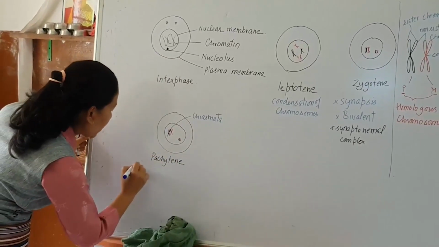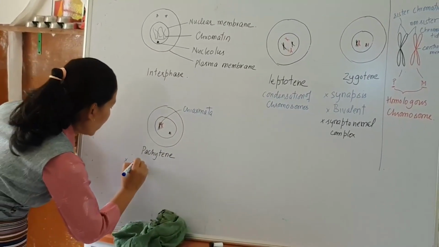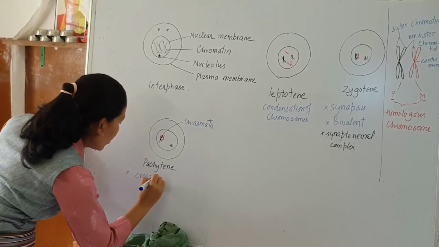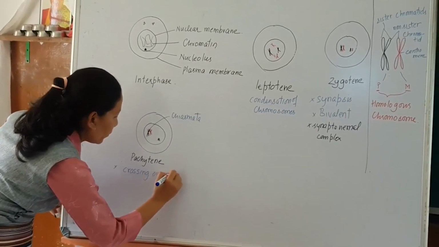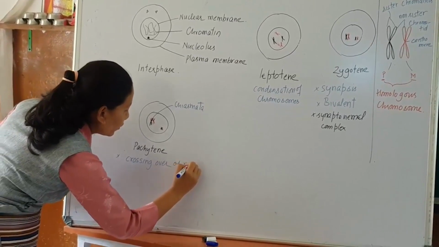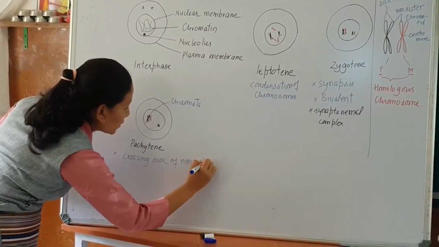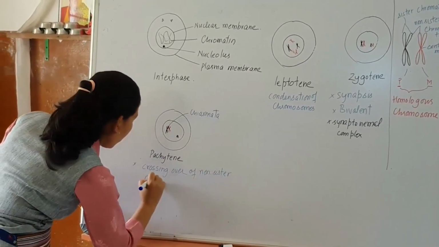So during pachytene, the important thing you find is crossing over of non-sister chromatids.